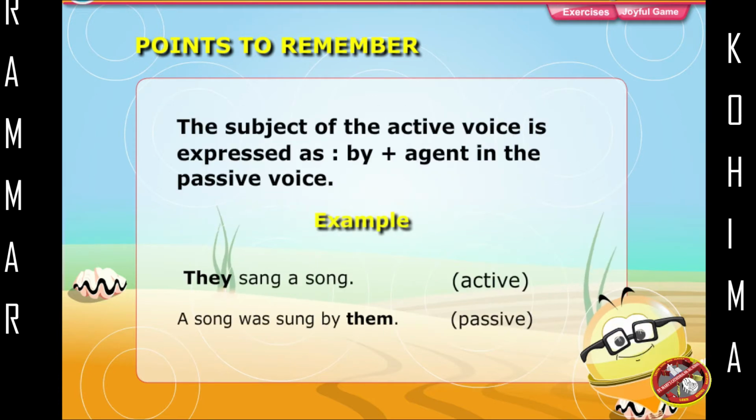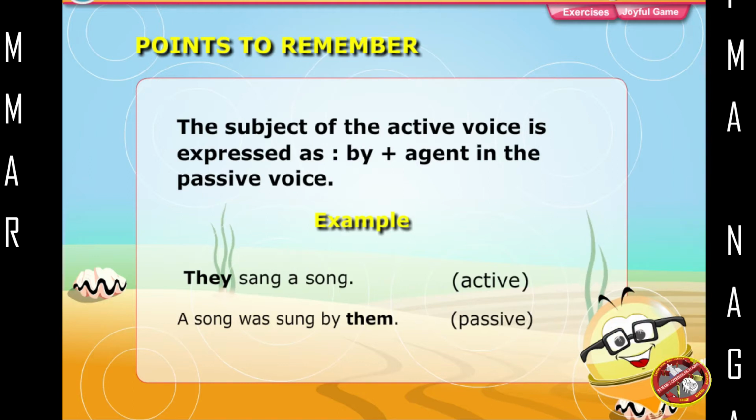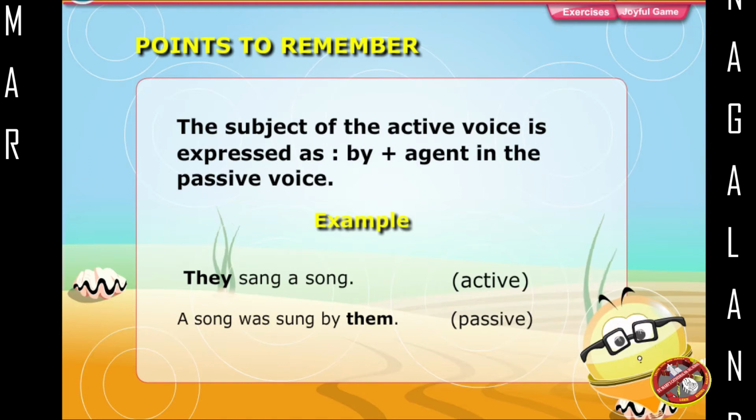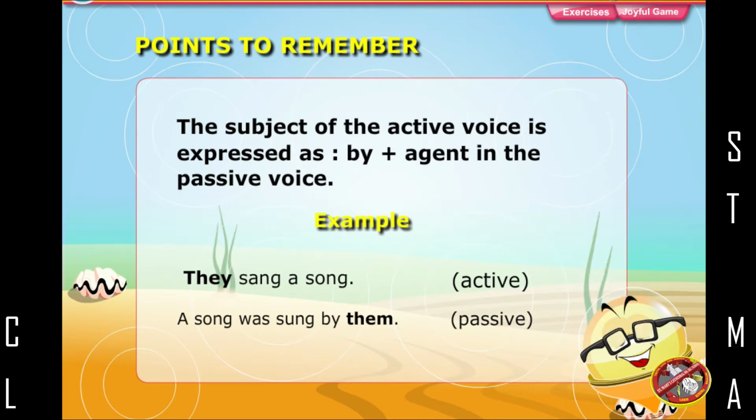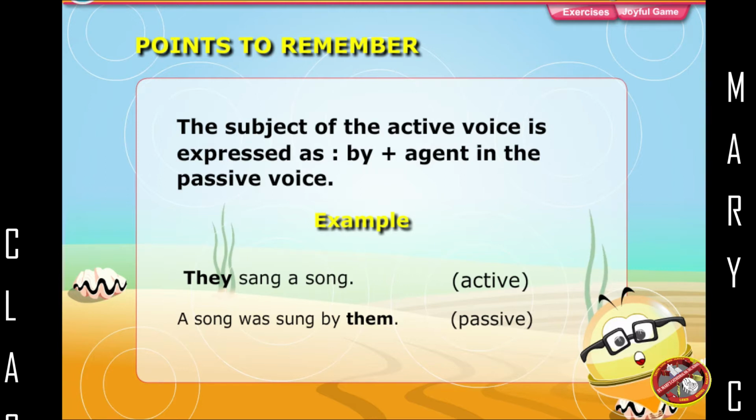The subject of the active voice is expressed as by plus agent in the passive voice. Example: They sang a song, active. A song was sung by them, passive.